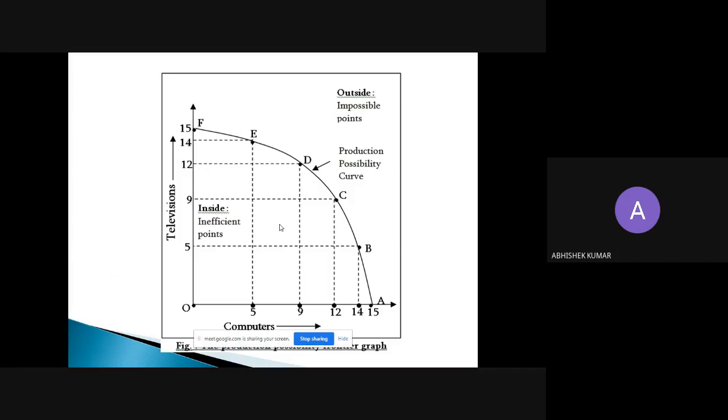And at any point on PPC, each point shows optimum utilization of the resources. So PPC is generally concave to the origin.